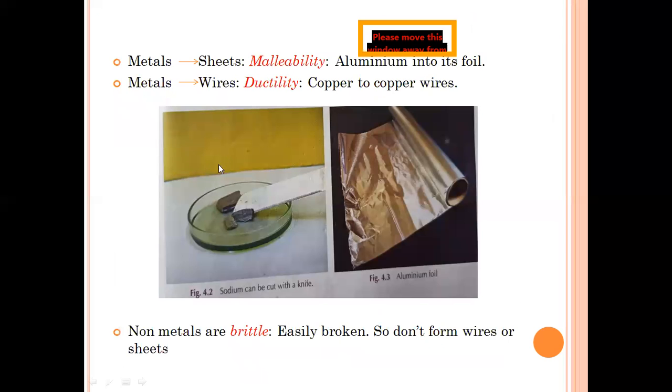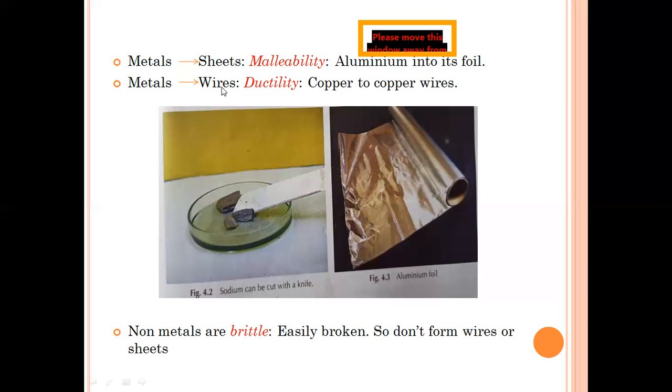Now coming to one of the major differences between a metal and a non-metal. The property by which a metal can be converted into sheets is called malleability. The property by which a metal can be converted into a wire is called ductility. Therefore, metals can be made into sheets like this, aluminum into aluminum foil. As I said, sodium can be cut with the help of a knife.